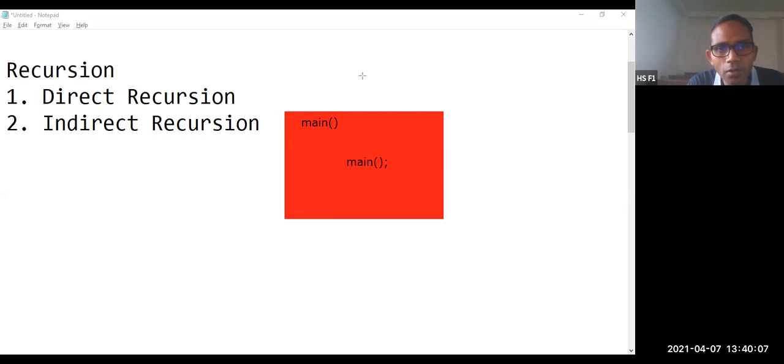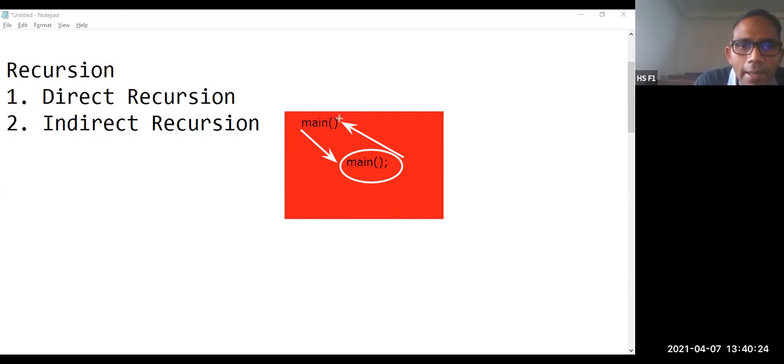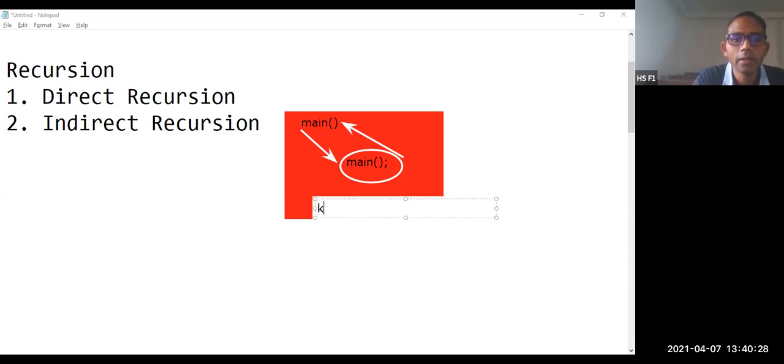Whenever it encounters a function call, it simply goes back to the name of the function and the process executes. And this process will not terminate at any instance. In other words, this is called an infinite loop.